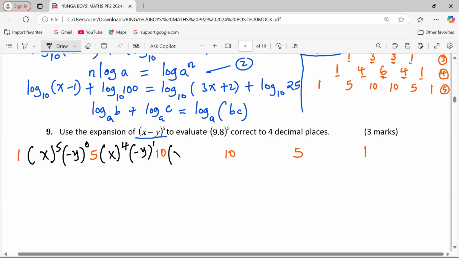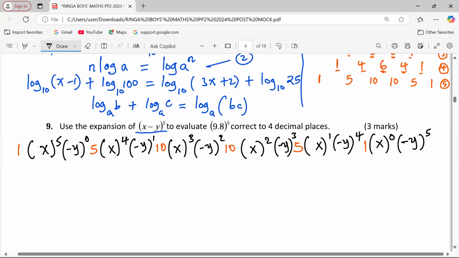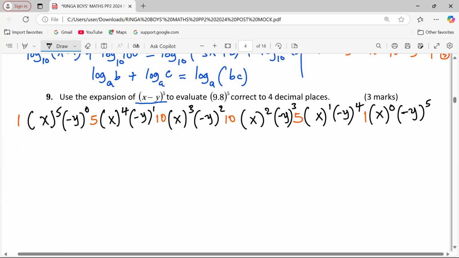Then in the next, the powers of x go down to 3, the powers of negative y rise to 2. The powers of x go down further to 2, then the powers of negative y increase to 3. The powers of x come to 1, the powers of negative y increase to 4. And finally, as the power of x changes to 0, the power of negative y increases up to 5. That is how we handle a binomial expansion.